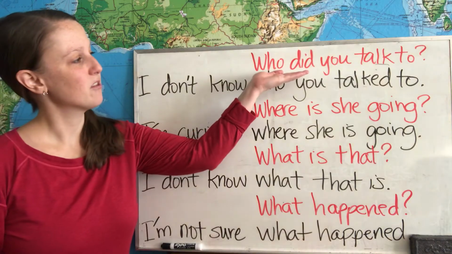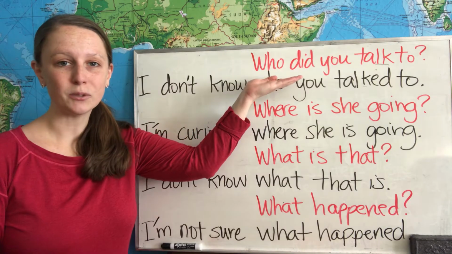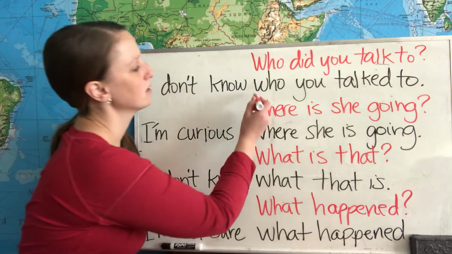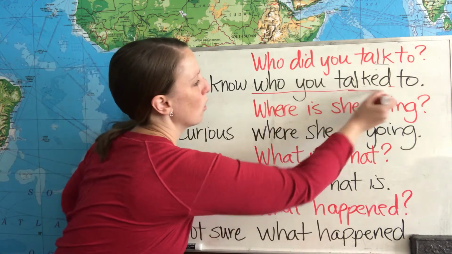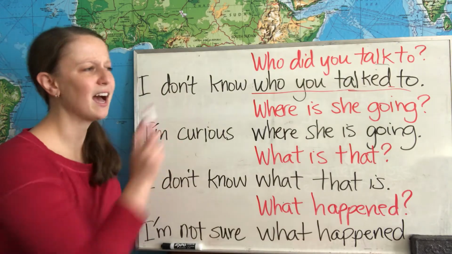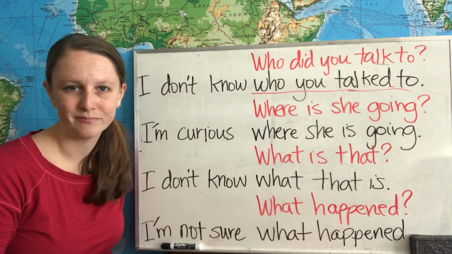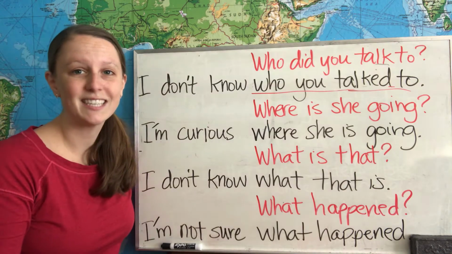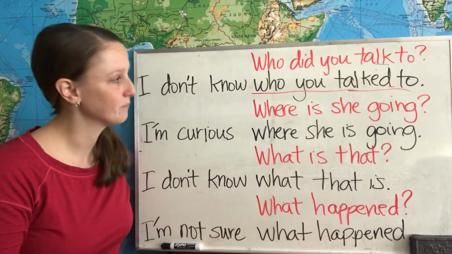For example, we have the question, who did you talk to? We can change this into a noun clause, who you talked to. For the sentence, I don't know who you talked to. You'll notice that the structure of this noun clause is a little bit different from the question.